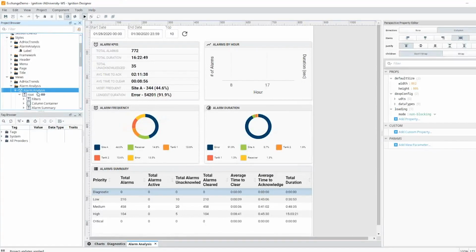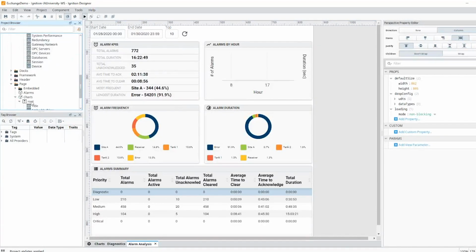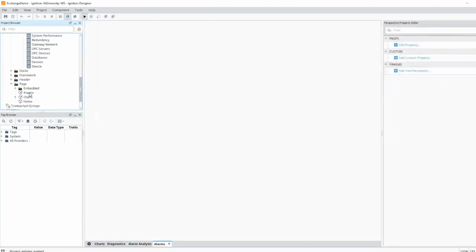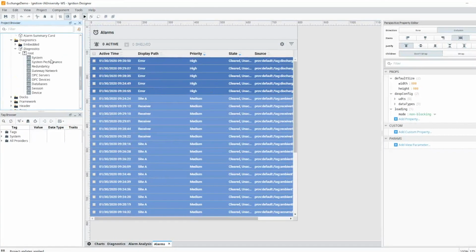And so, this ties in nicely with our existing alarm page that I added. It shows the real-time alarms. So if I go to that real quick, just to show the current alarms in the system, my alarms are error here. There's one from site A, from a receiver, all that kind of stuff. So those are the alarms on my system here, just to show that those are the same alarms I'm seeing in here.